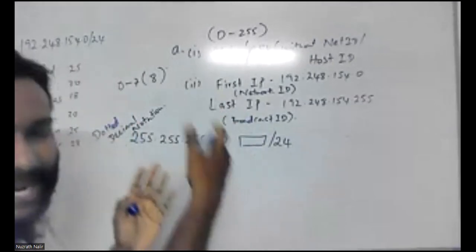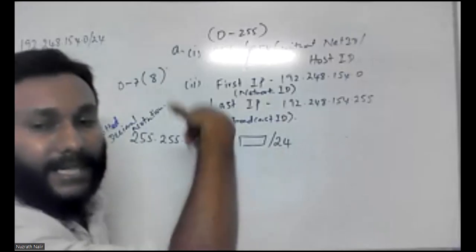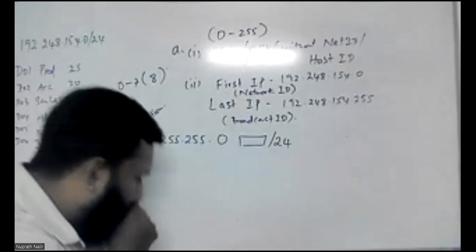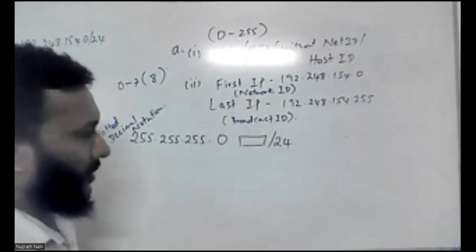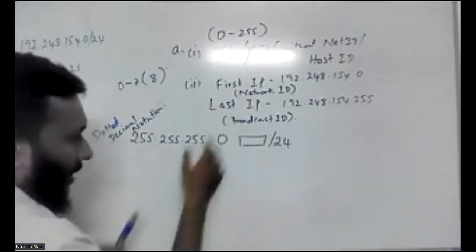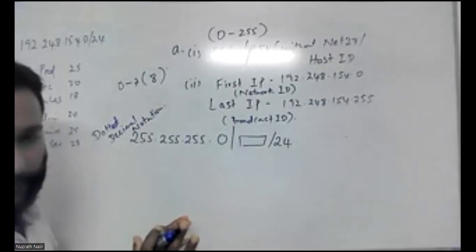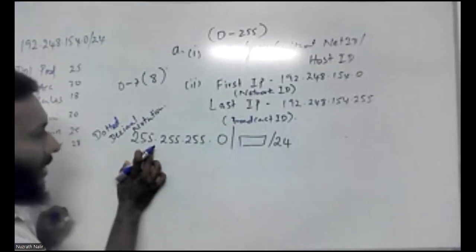It means how many bits are allocated for your network portion, and the rest of the bits are allocated for your host. Both these concepts mean the same. Here this is the decimal notation.